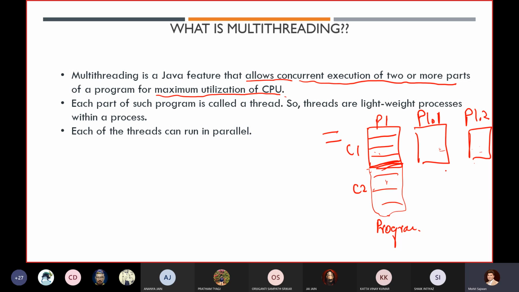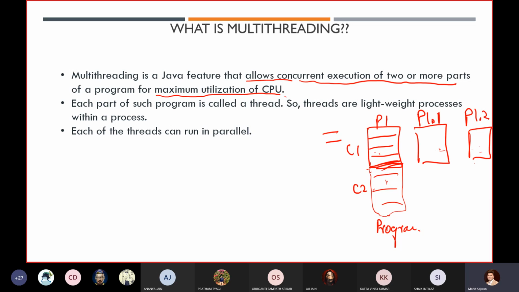If our laptop, desktop, or mobile is able to operate many processes or applications parallelly, then in layman's terms we will say that this mobile is better than that particular mobile.